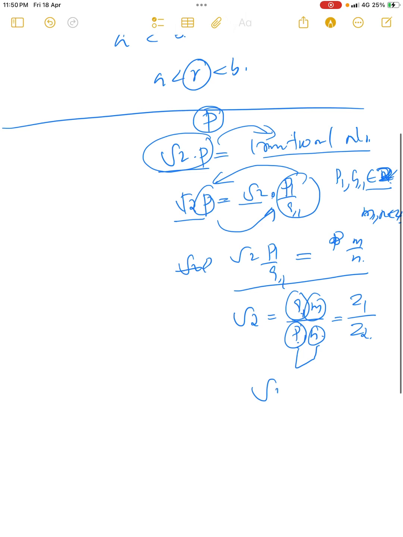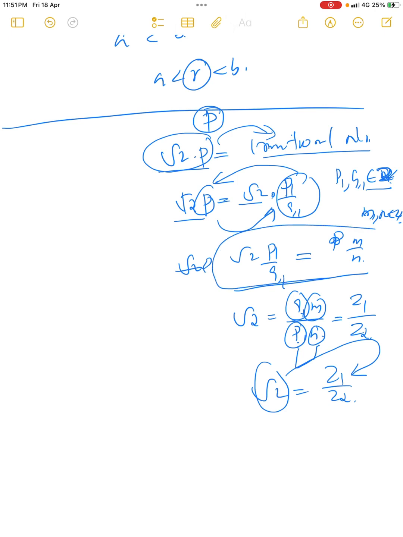So we can write root 2 as z1 divided by z2, which is a contradiction. Root 2 cannot be written as the ratio of two integers, since we know that root 2 is an irrational number. So this assumption is not possible.